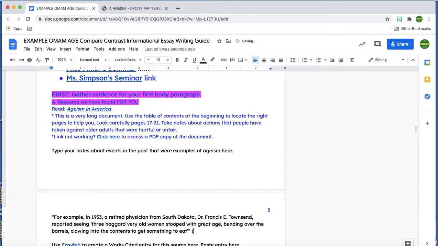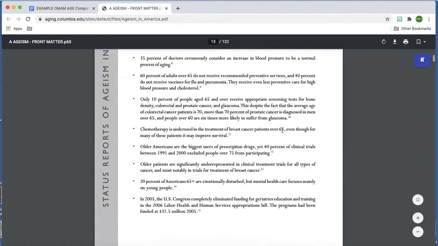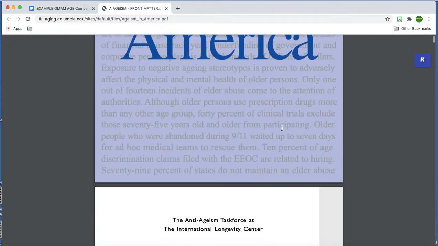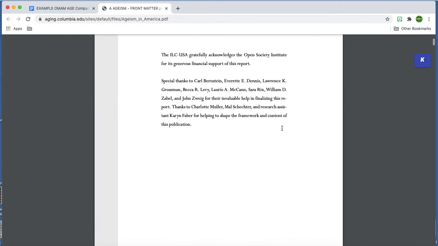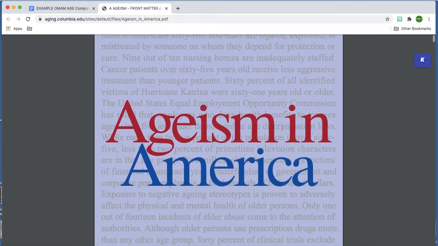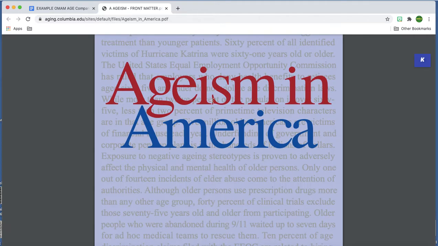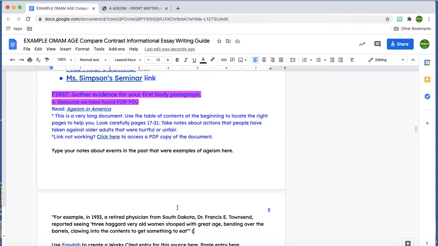All right, let's just go ahead and see if there was an author for this text. I'm just going to scroll back to the beginning here really fast. And I don't think that there is a specific contributor. So what I would do is take the first word of the title, and that's what I place in parentheses. And I'm going to italicize it because it's part of a title.